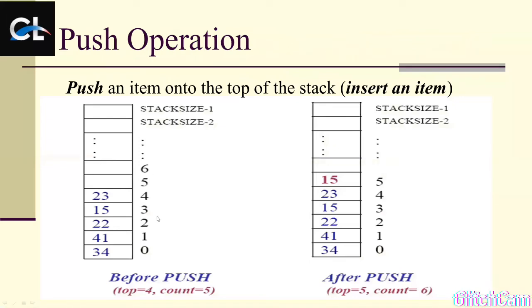See this one: according to this stack we already have 5 elements, 34, 41, 22, 15 and 23, and suppose the stack size is 10.